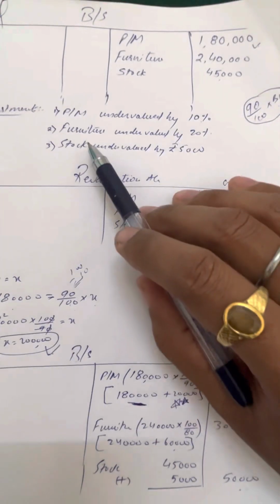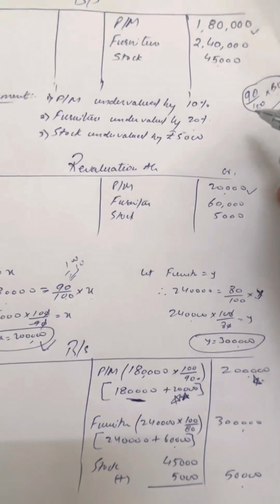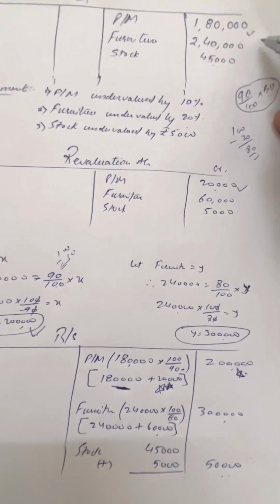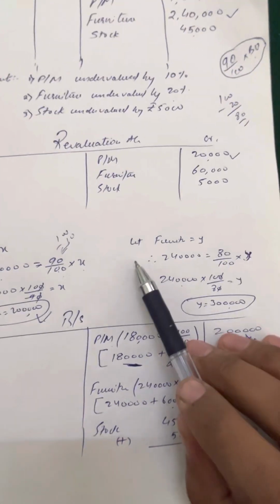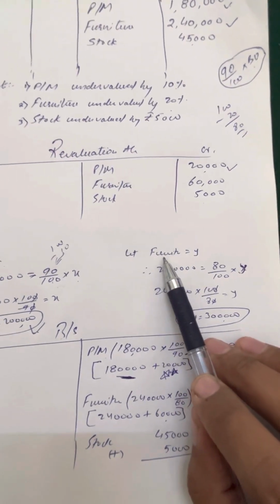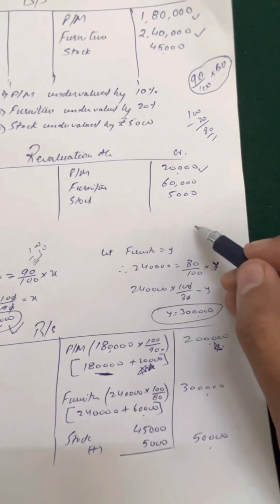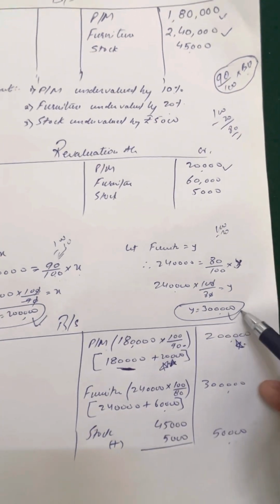In the same way, if you have furniture undervalued by 20%, 20% means 100 minus 20, so 80%. So whatever value is given, 2,40,000, is 80% of the actual value. If we say the actual value of furniture is y, then 2,40,000 is 80% of y. This 80 came, I am repeating again, from 100 minus 20. So take the reciprocal of this, and the actual value is 3 lakh.